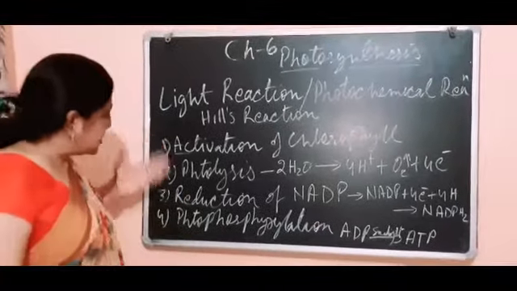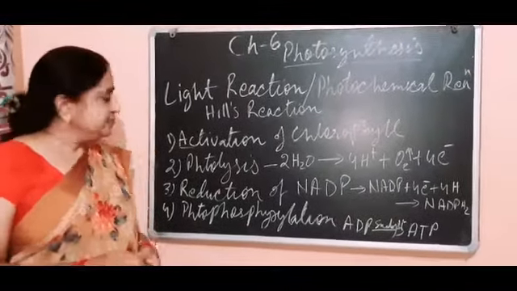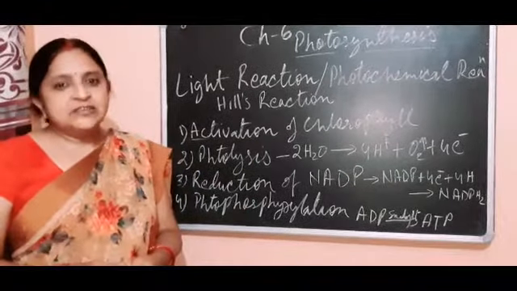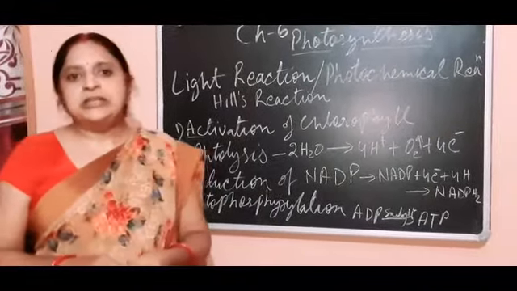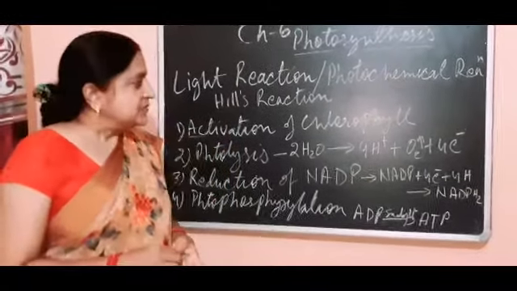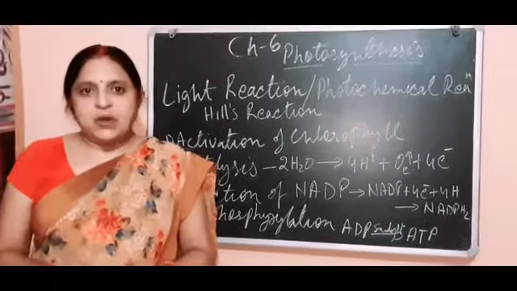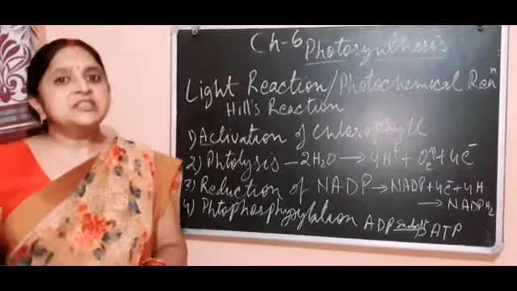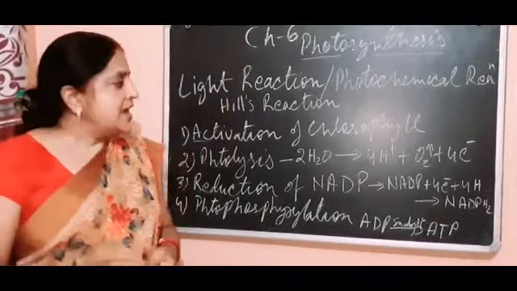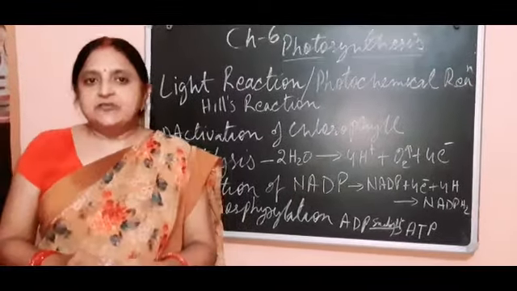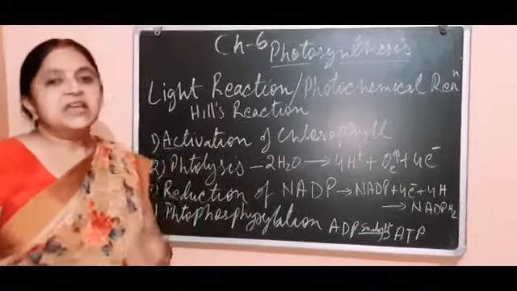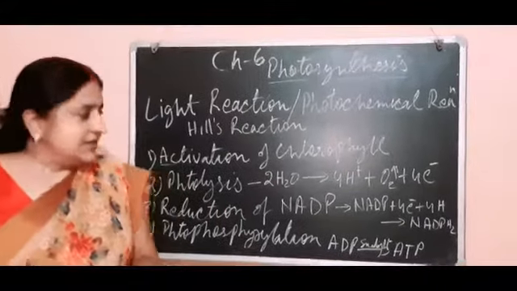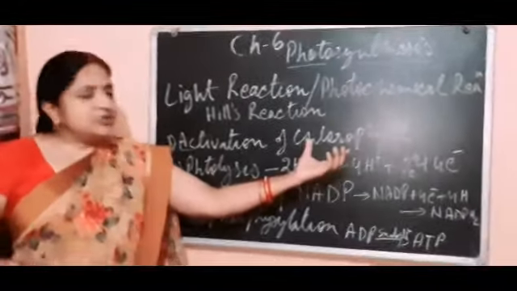Now there are some steps involved in the light reaction. First is the activation of chlorophyll. As soon as the light falls on the leaf, chlorophyll of the chloroplast absorbs the light in the form of photons. Photon is the smallest unit of light, and it absorbs the light in the form of photons and becomes active. Means it is ready for the reaction.